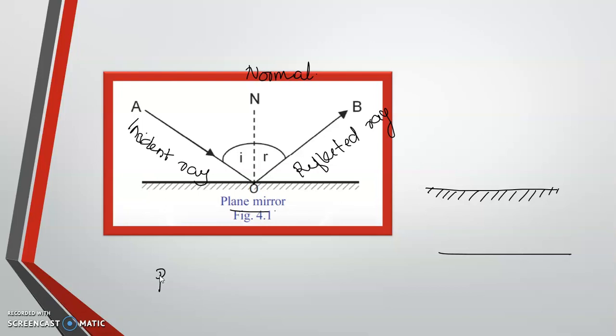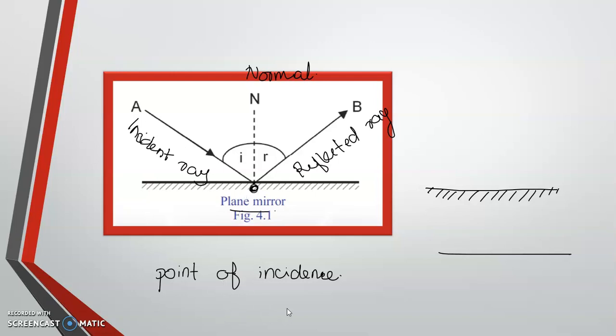So another word is point of incidence. So what is point of incidence? Point of incidence means the point at which the ray of light strikes the mirror. So here O is represented as the point of incidence. So wherever this ray comes and strikes the mirror, that is called the point of incidence, and we are